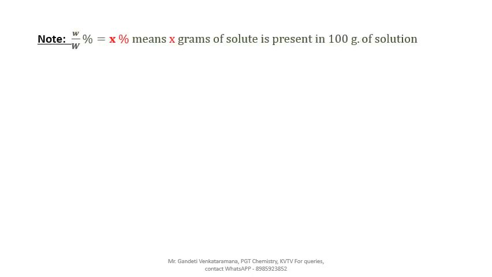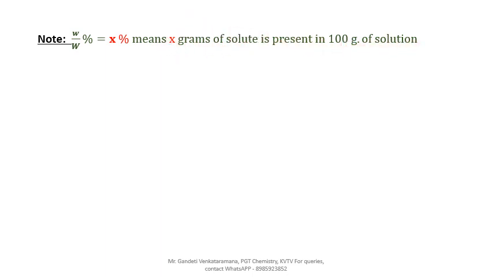Next note: W by W percentage equals, students, this note is very important. The meaning is very important. W by W percentage equals, for example, X percentage. Weight by weight percentage equal to X percentage means X grams of solute is present in 100 grams of solution.